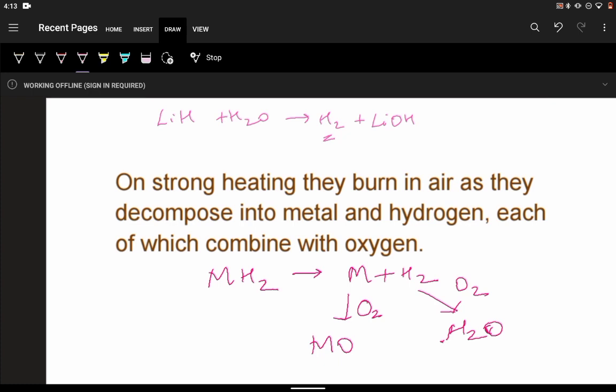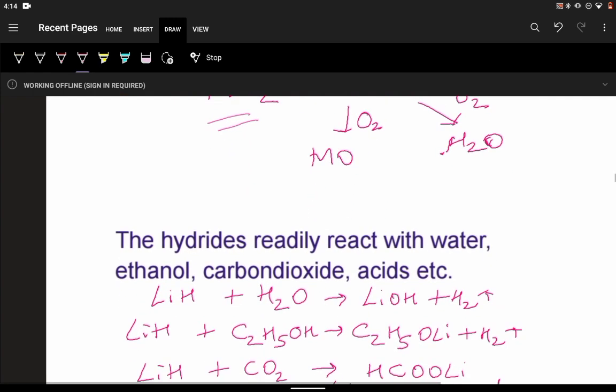If transportation of hydrogen becomes difficult at some places, then this type of reaction can be used to liberate hydrogen. So it can be used as a source of hydrogen gas if transportation of hydrogen is not possible for some reason. So this is an important reaction. I come back to the strong heating reaction of hydrides. On strong heating, they decompose into the metal and hydrogen is liberated. Each of them individually combines with oxygen, so we get metal oxide and hydrogen forms water.